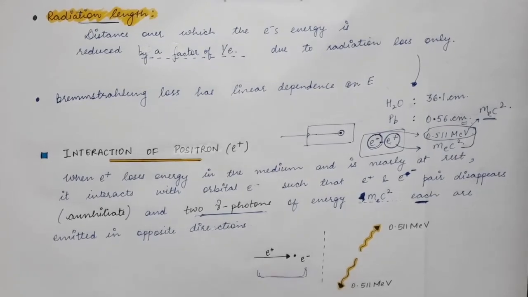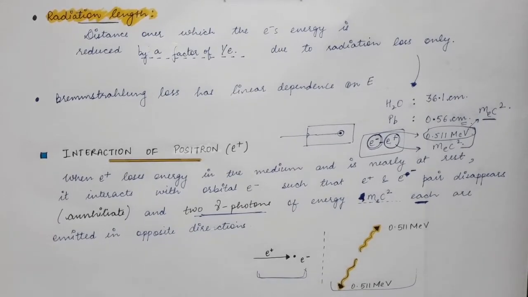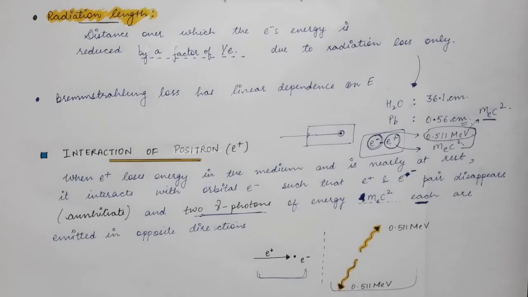So the momentum in the second case also must be equal to 0. So these two photons are emitted in exactly opposite directions. Mec square is the energy of each gamma photon, and they are emitted in the opposite direction.